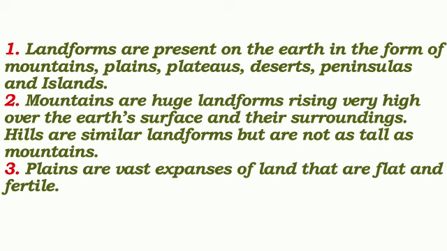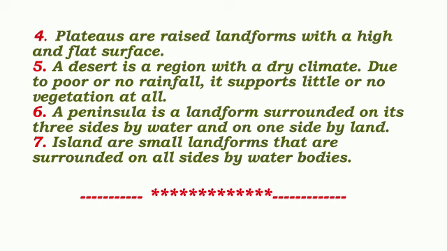Next, plains are vast expanses of land that are flat and fertile. Plateaus are raised landforms with a high and flat surface. A desert is a region with a dry climate due to poor or no rainfall. It supports little or no vegetation at all.